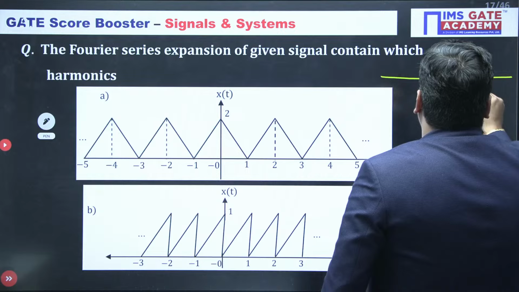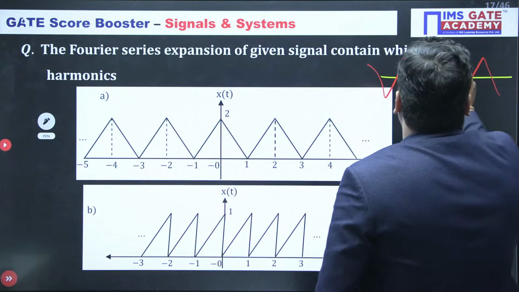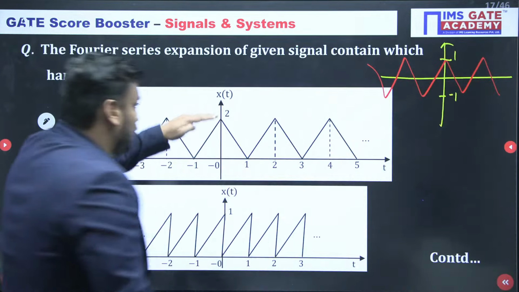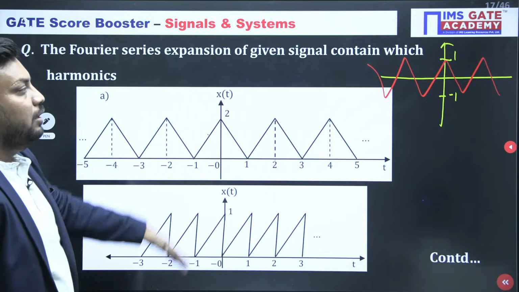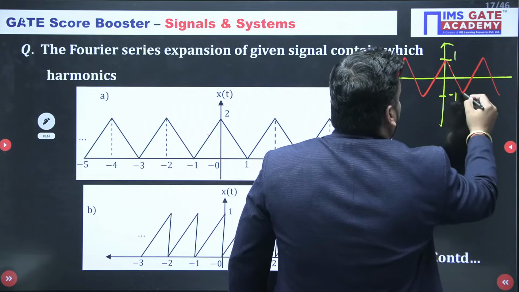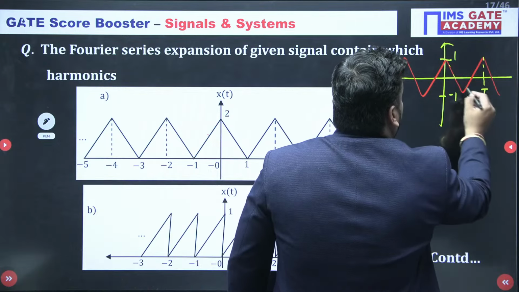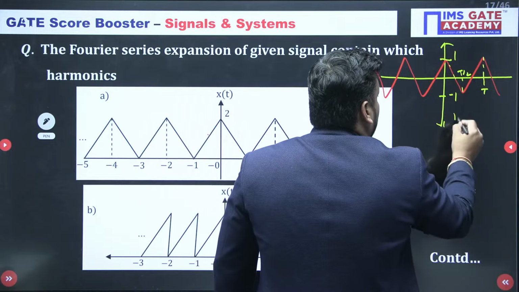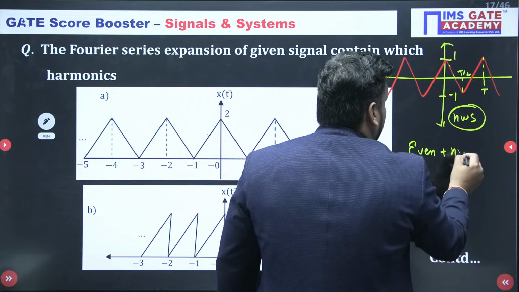So right now it is 2, and if I shift the signal downward by one magnitude, it will become 1 and minus 1. This is the fundamental time period T, and this is T by 2. It is a triangular signal, so 100% an HWS signal. So it is even plus HWS.